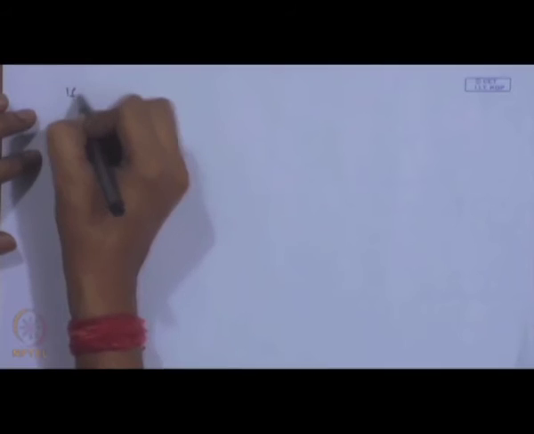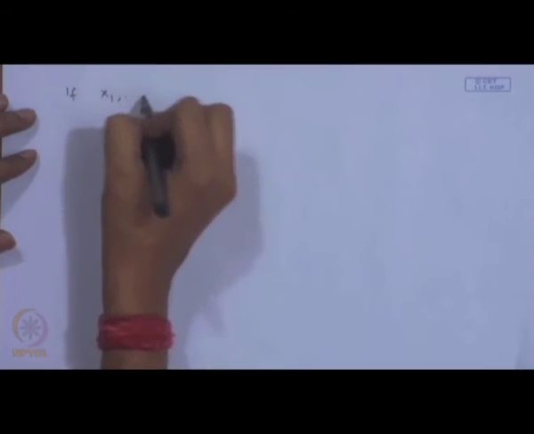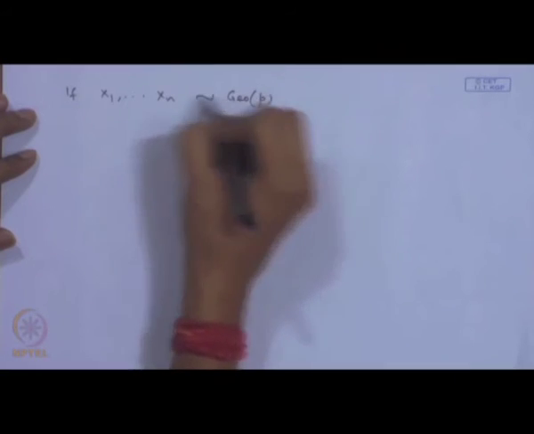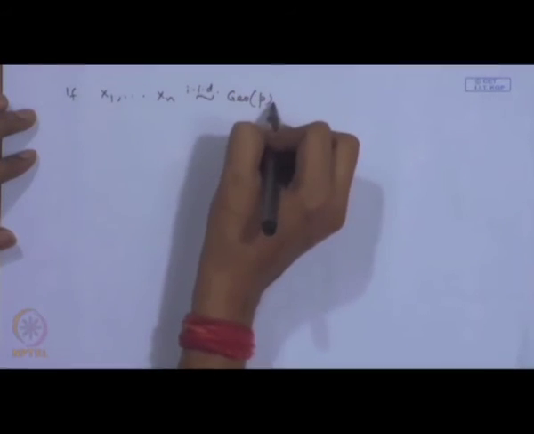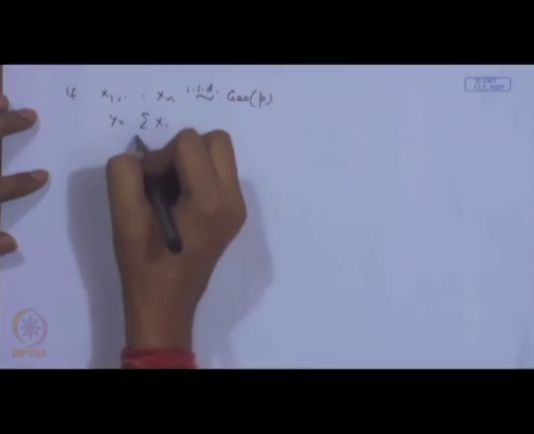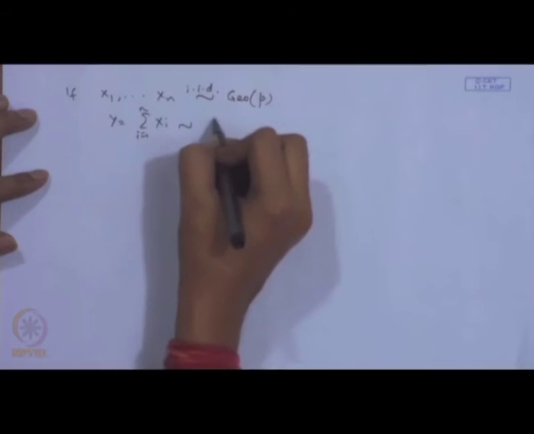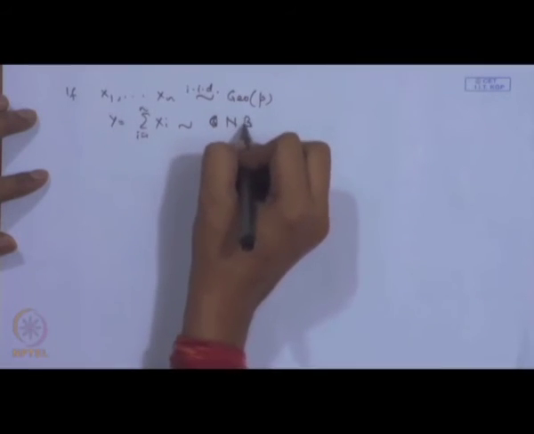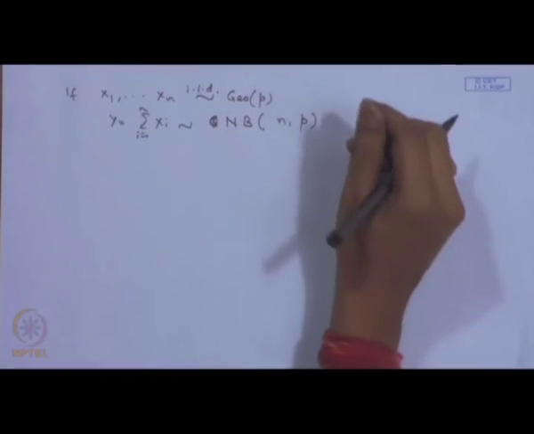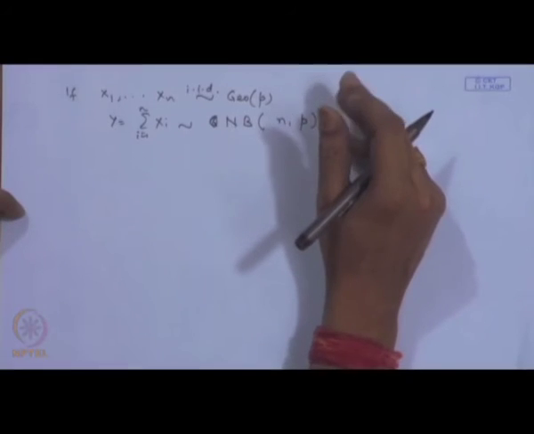So, we can establish a relationship that if say x 1, x 2, x n are independent and identically distributed geometric random variables, then y that is equal to sigma x i, i is equal to 1 to n, that will follow negative binomial n, p distribution. That is, the sum of independent geometric random variables is a negative binomial distribution.